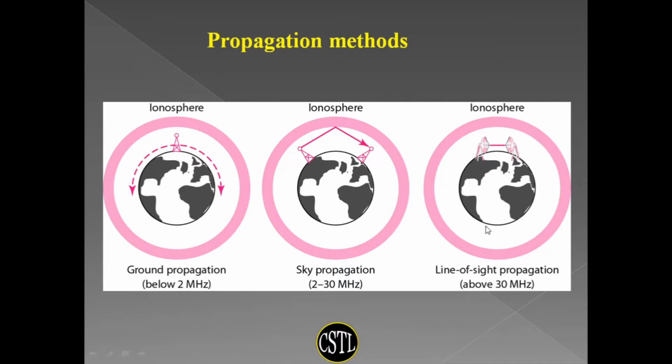If the signal frequency is above 30 megahertz, then line of sight propagation is used. Here, the sender and receiver antenna should be directed towards each other, and there should not be any obstacles. Here, due to the curvature of the Earth, either the size of the antenna should be very large, or the distance between sender and receiver should be small.